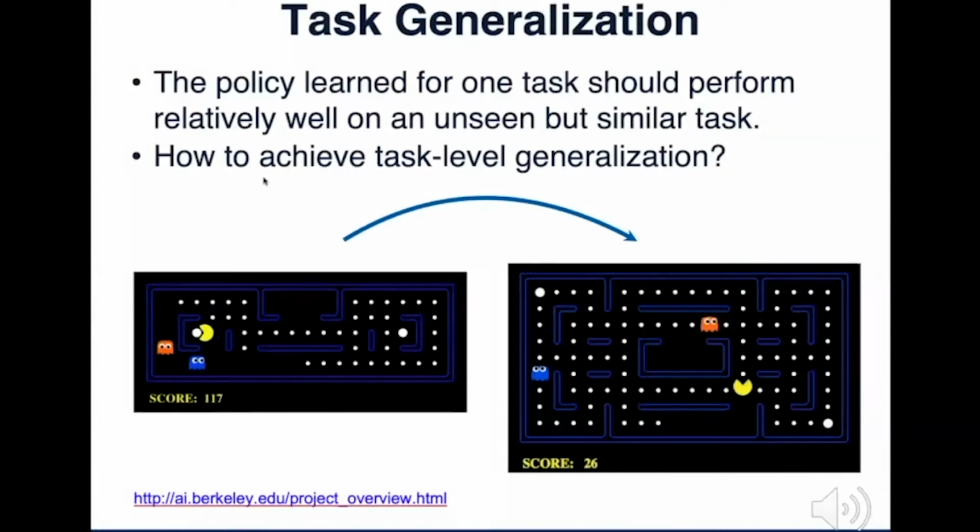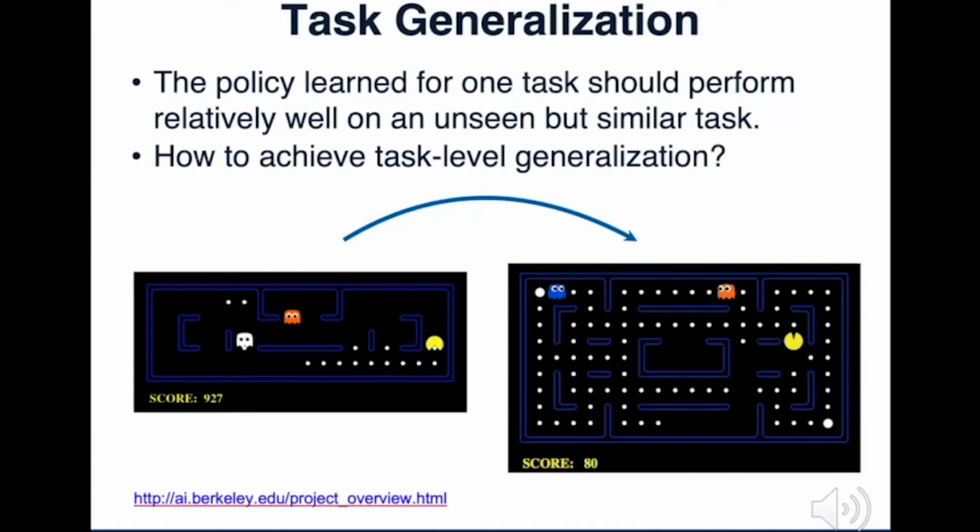Human beings have the ability to adapt their learned concepts and skills to new tasks. For example, there are two different instances of the video game Pacman. If a human has been trained in the left environment, he or she can also solve the right environment because the underlying game mechanisms are the same and the visual observations are similar. Task-level generalization is achieved.